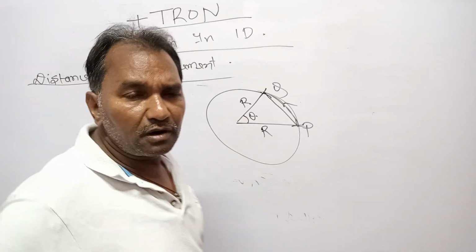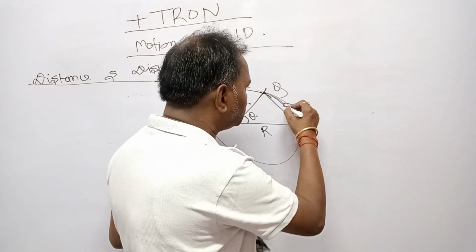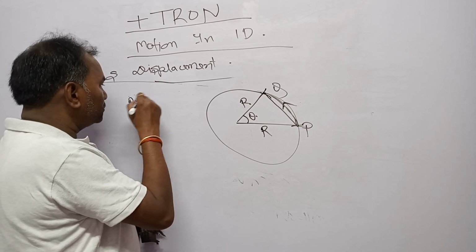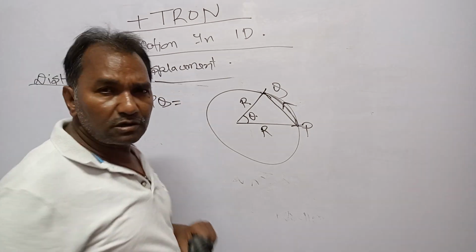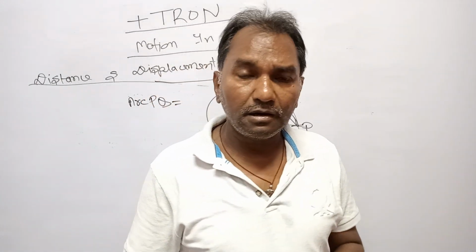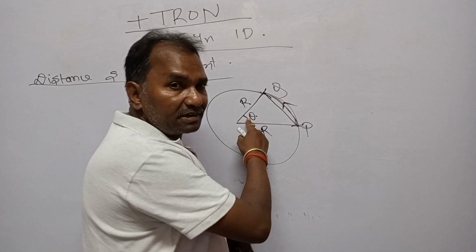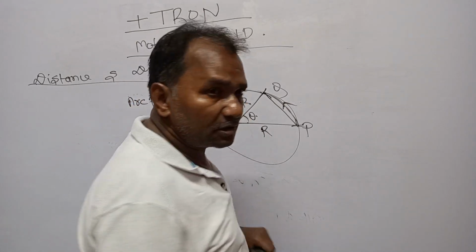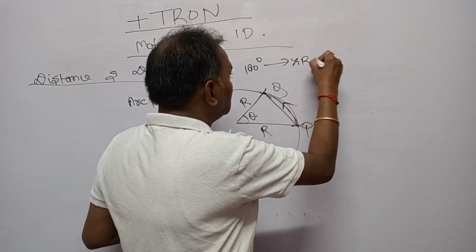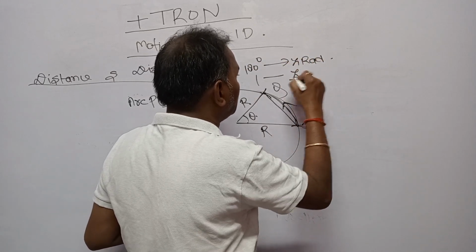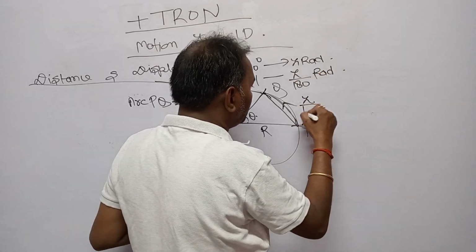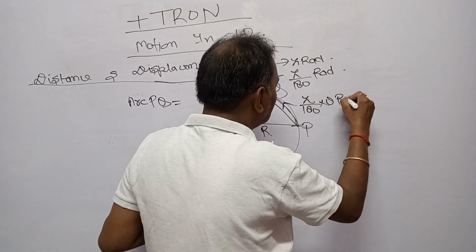Now, arc PQ is the distance, the real actual distance covered. How will you find it out? You know, arc equals angle times radius. But this angle should be in radian. If it is given in degree, then you have to convert it to radian. How? 180 degree is pi radian, and 1 degree is pi upon 180 radian. So theta degree is pi upon 180 into theta radian.